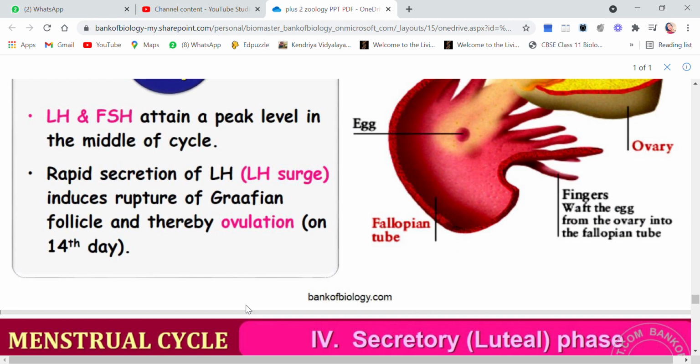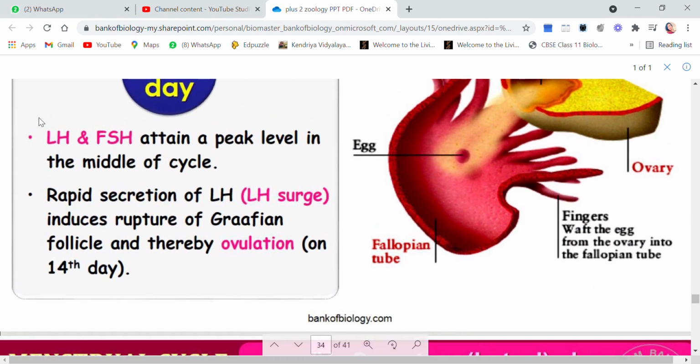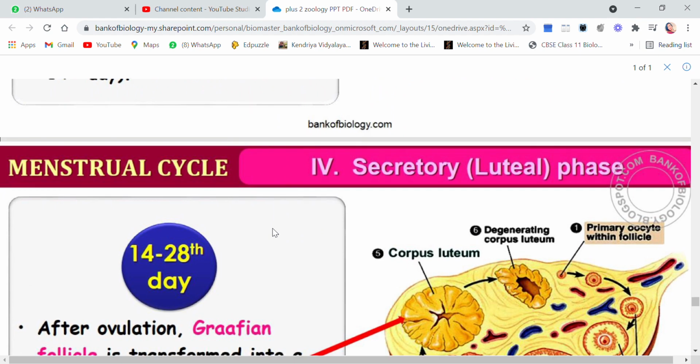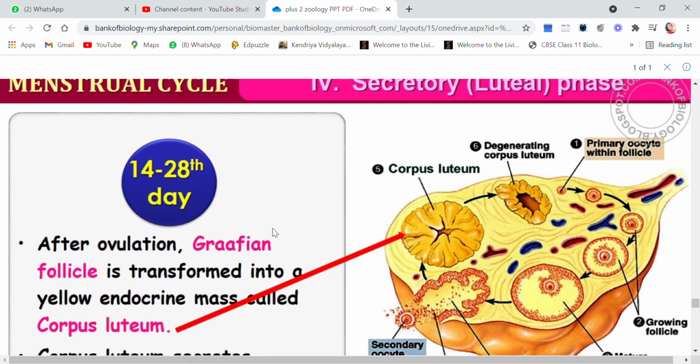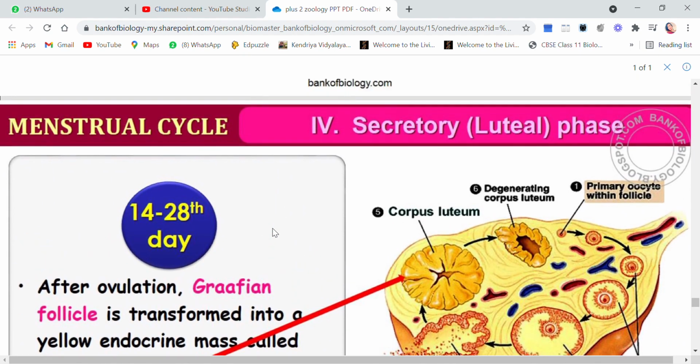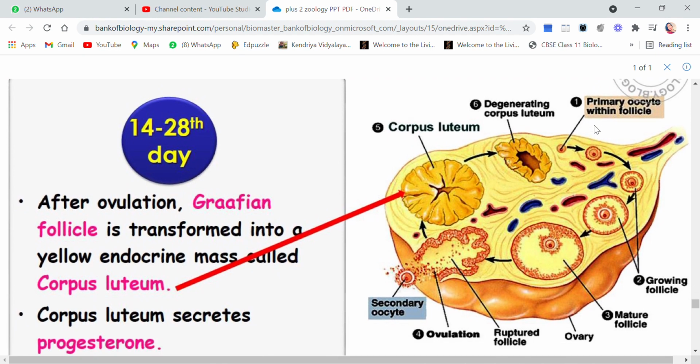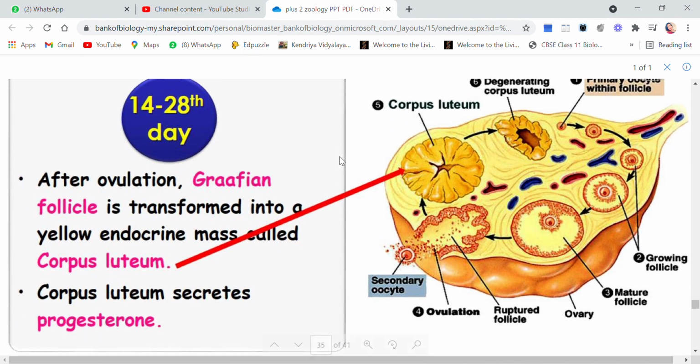Now you see, children, LH and FSH attain a peak level in the middle of the cycle, and the rapid secretion is done, and ovulation also occurs on the 14th day. Now then comes the next phase or stage, that is the secretory or luteal phase. Children, it occurs between 14 to 28 days after the ovulation is done.